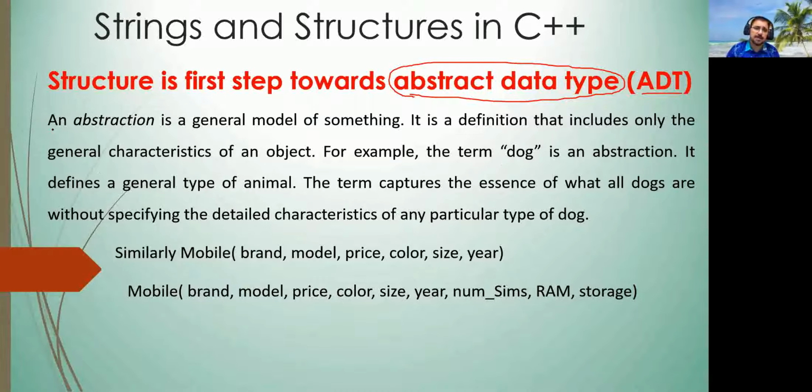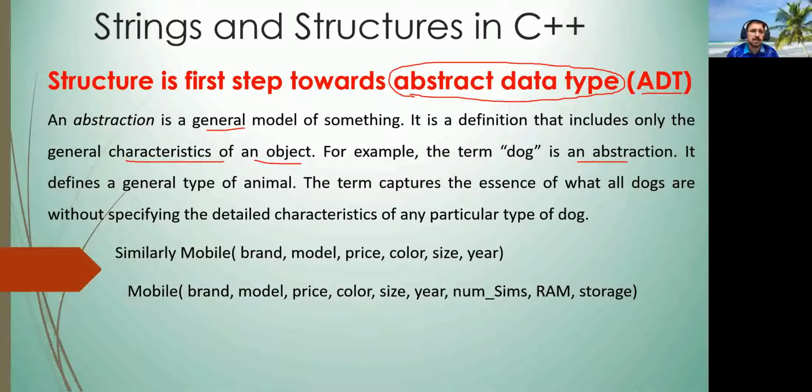For example, look at the definition of abstraction. An abstraction is a general model of something. It is a definition that includes only the general characteristics of an object. For example, the term dog. So dog is an abstraction. Dog is a quite general word.